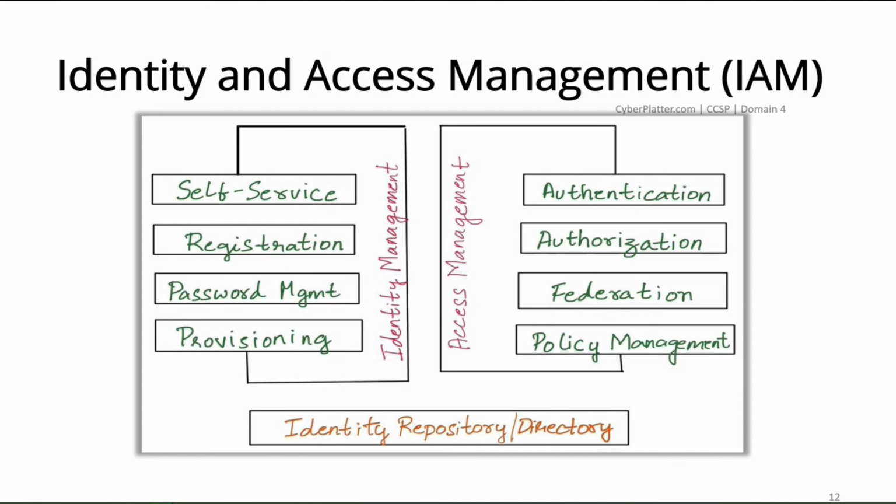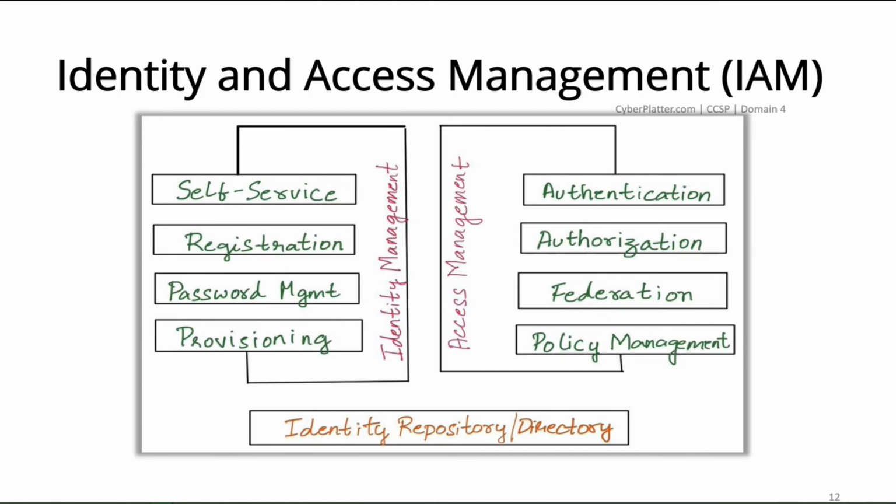Access management identifies who a user is and what they are allowed to access each time they attempt to access a resource. This is accomplished through a combination of authentication, authorization, policy management, federation, and identity repositories. Authentication. Authentication establishes identity by asking who you are and determining whether you are a legitimate user, often by combining the use of an identity assertion and an authentication factor, for example, a user ID and password.